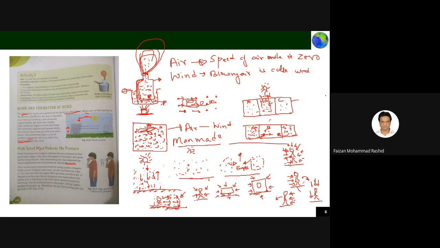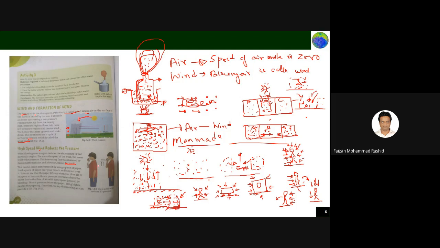Now, the simple thing is this. Assume that you are here and the air molecules are there, and this molecule starts moving. When it starts moving, a vacuum is created in that area. When a vacuum is created, it means the pressure drops in that area. And it causes the air from other areas to come and fill the space. This is the simple example.